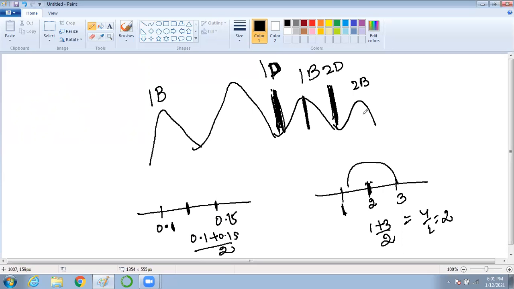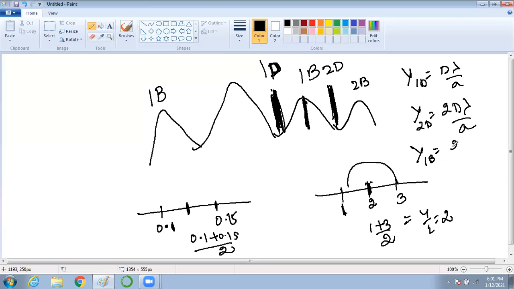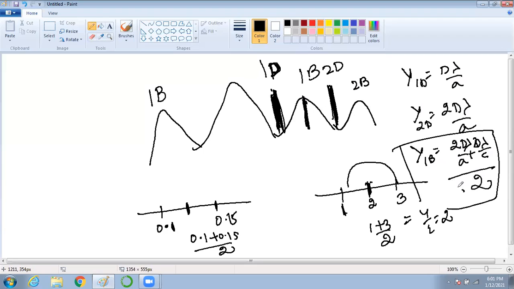So similarly, you know 1D. What is the 1D formula? Your 1D formula is D lambda by A. You know 2D. What is 2D? 2D is 2D lambda by A. Then can we find 1B? How? Your y1B becomes how much? 2D lambda by A plus D lambda by A, divided by 2. That's it. Yes or no? Clear?